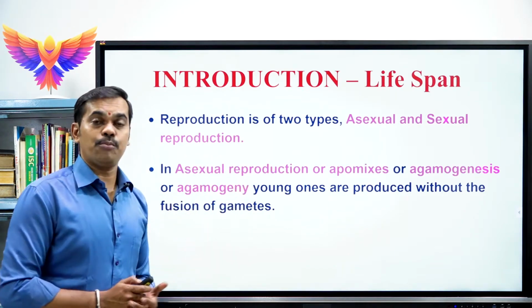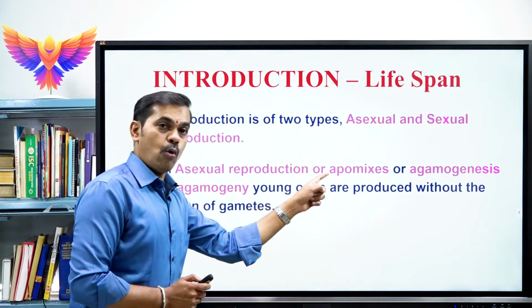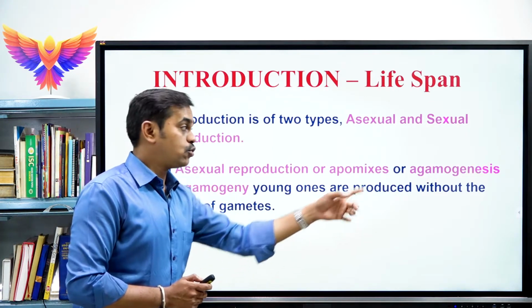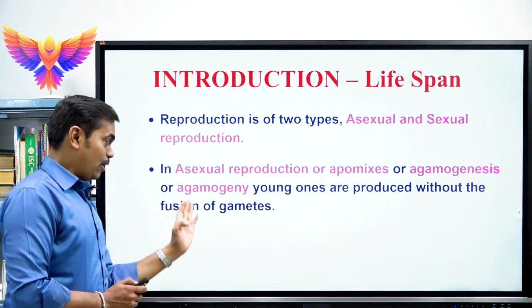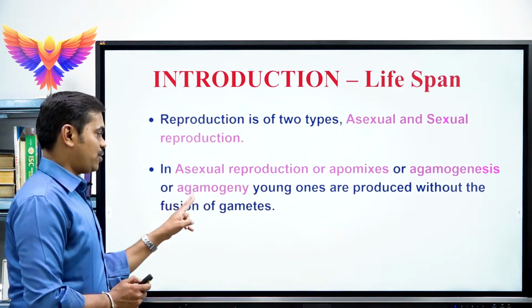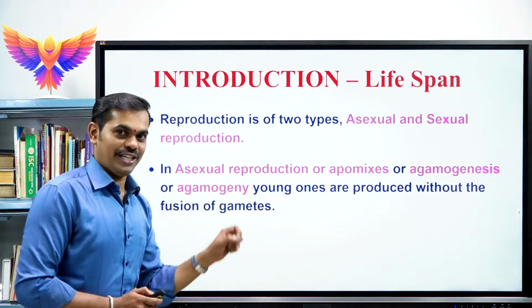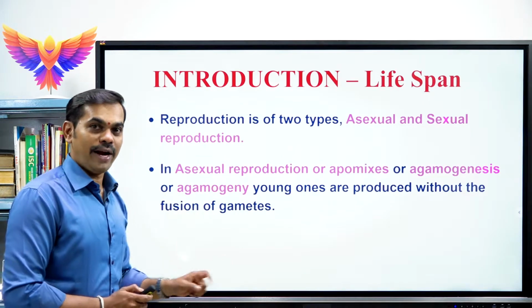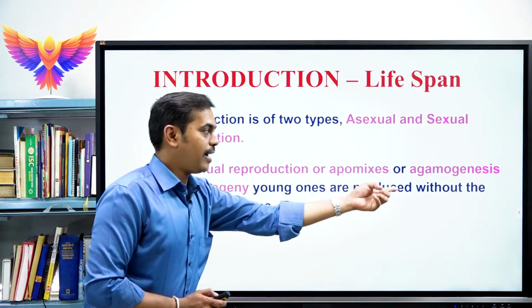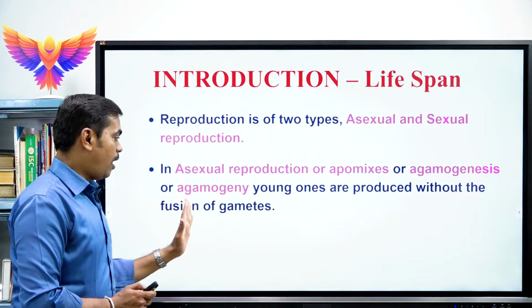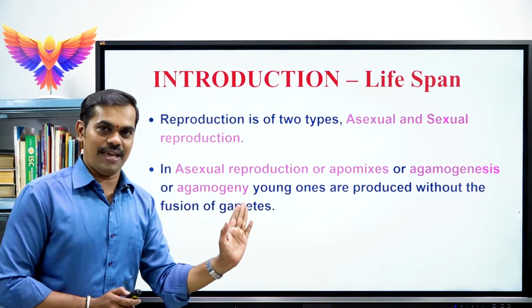And asexual reproduction is also called apomixis, or agamogenesis, or one more name, agamogeny. Please keep it in your mind. Asexual reproduction, or apomixis, or agamogenesis, or agamogeny, all are the same.